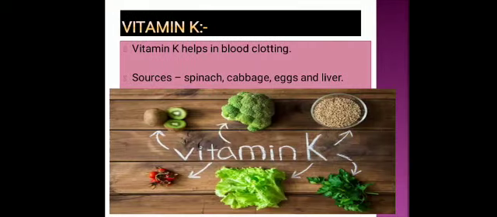The last vitamin is vitamin K. It helps in blood clotting. If a person is suffering from a deficiency of vitamin K, the time duration for the clotting of blood increases. So for this we should include spinach, cabbage, egg and liver in our diet.